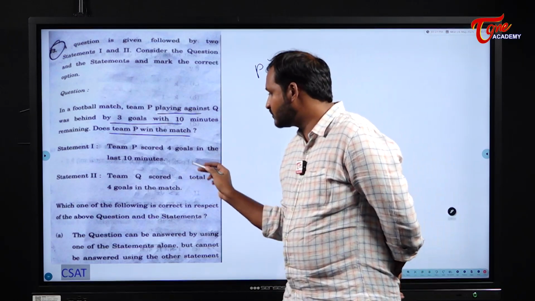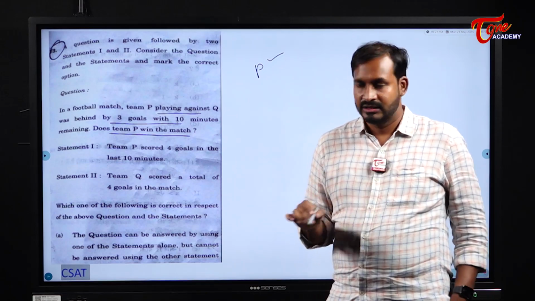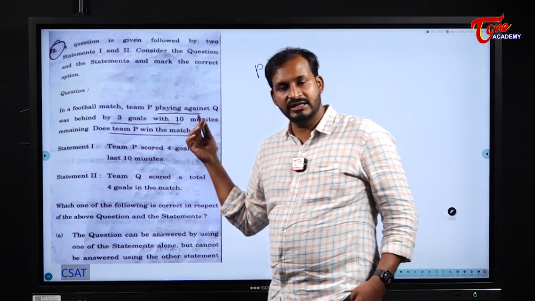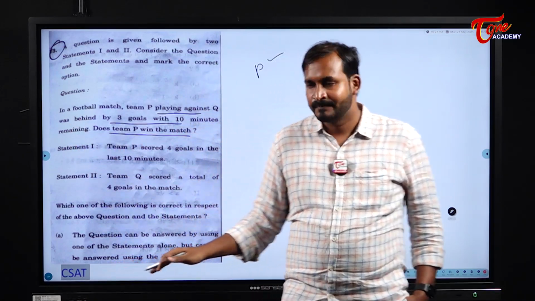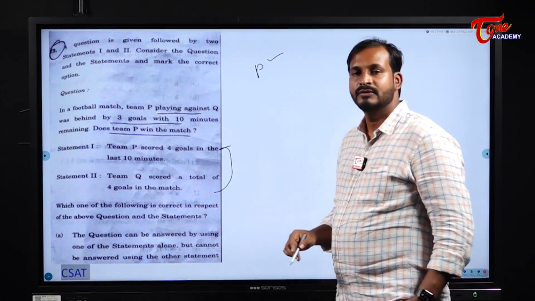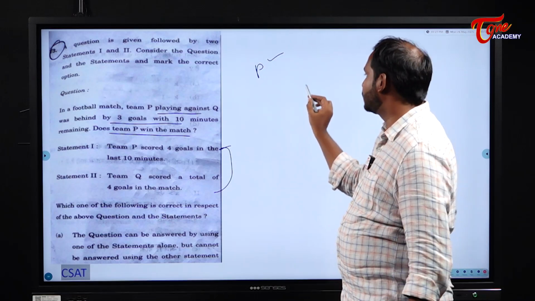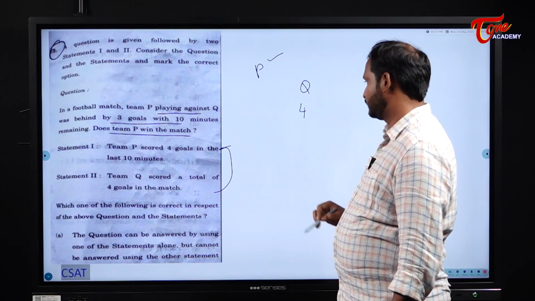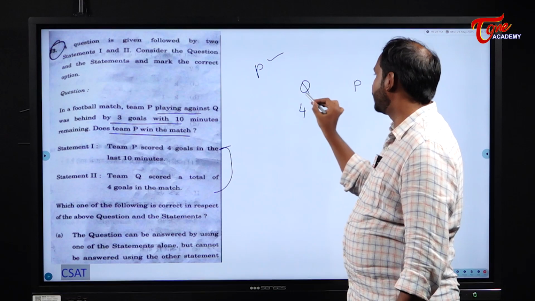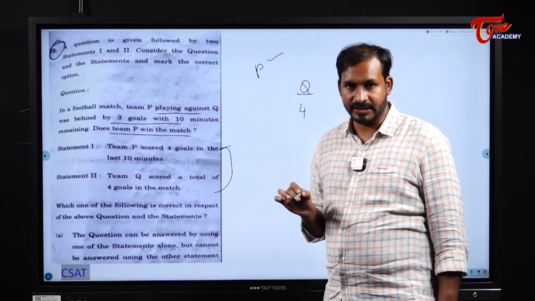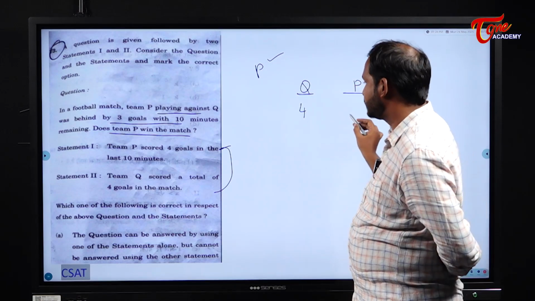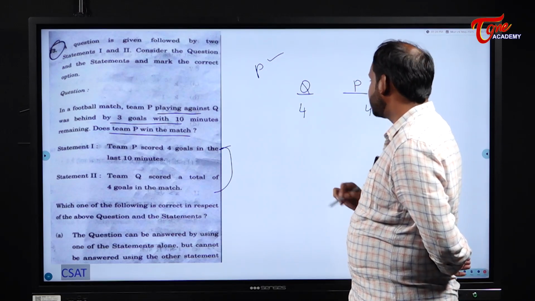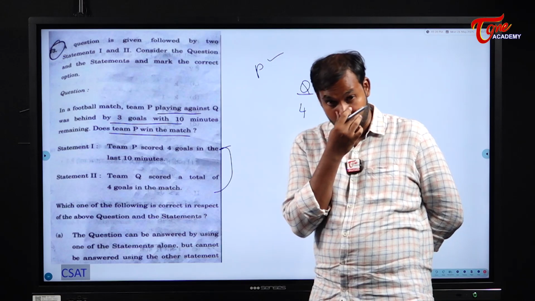Now team Q scored a total of 4 goals. Did they mention anything about how much P scored in the last 3 minutes in this statement? No. Now I will combine these two. So what they are telling is Q totally scored how much? 4. Okay. When it comes to P, P scored in the last 10 minutes how many goals? 4. That means definitely it will score a minimum of 4.